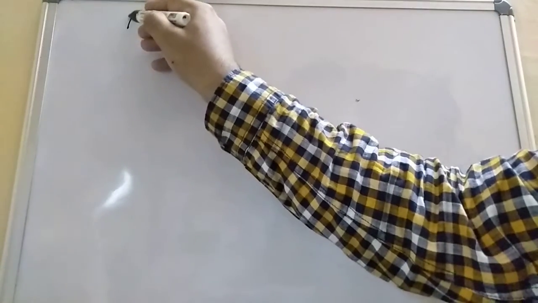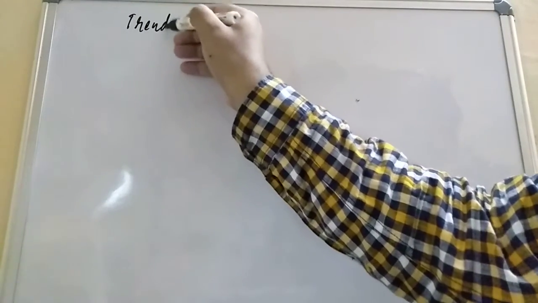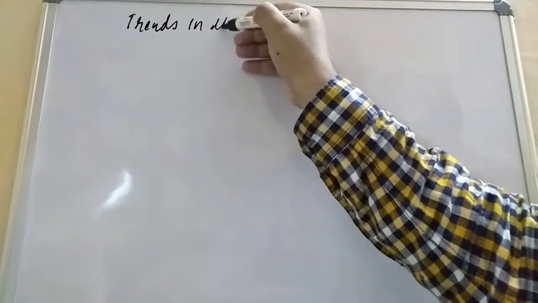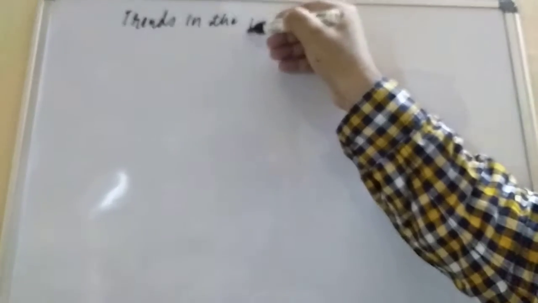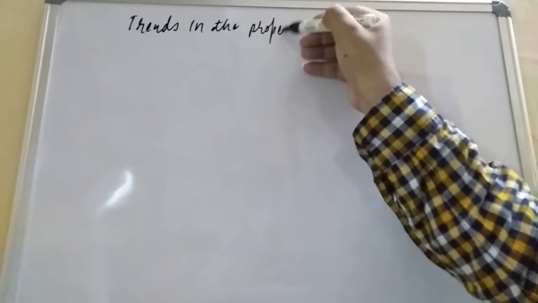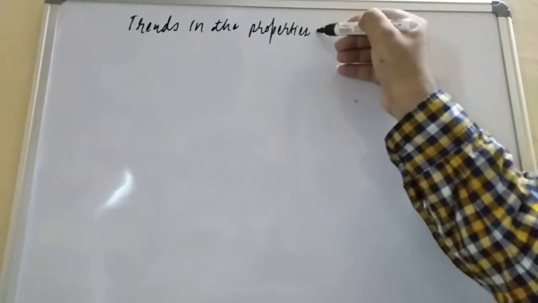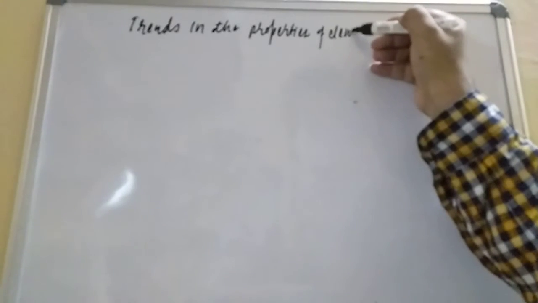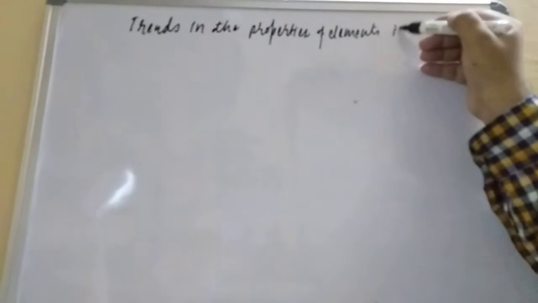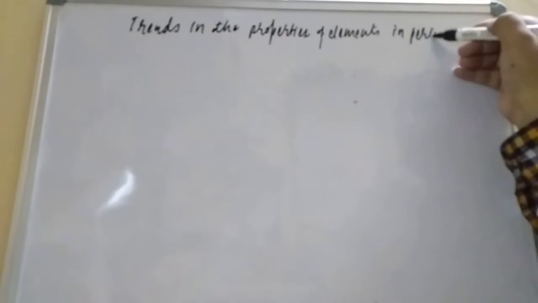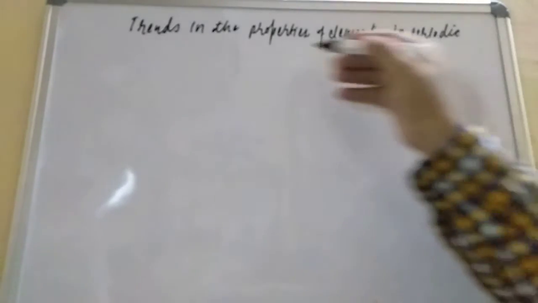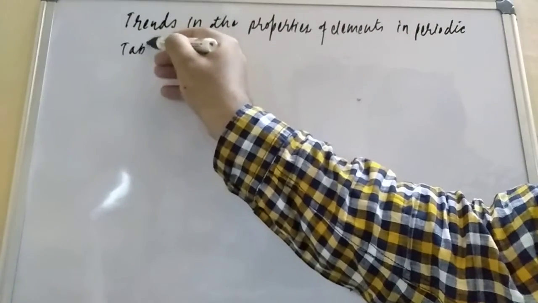So here I am writing the first heading: trends in the properties of elements in the periodic table.